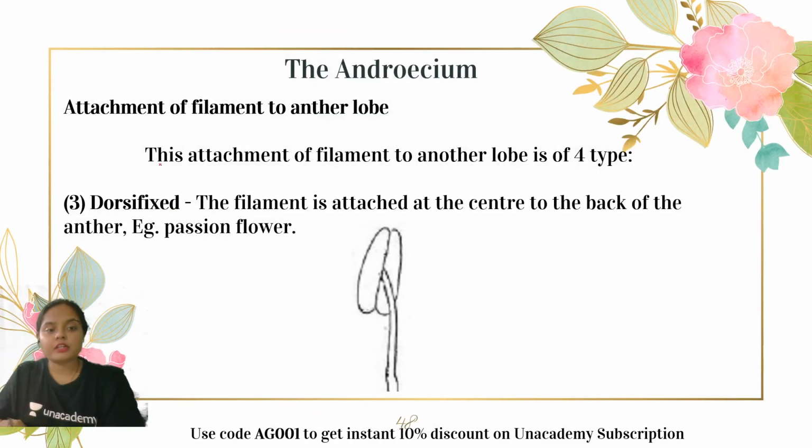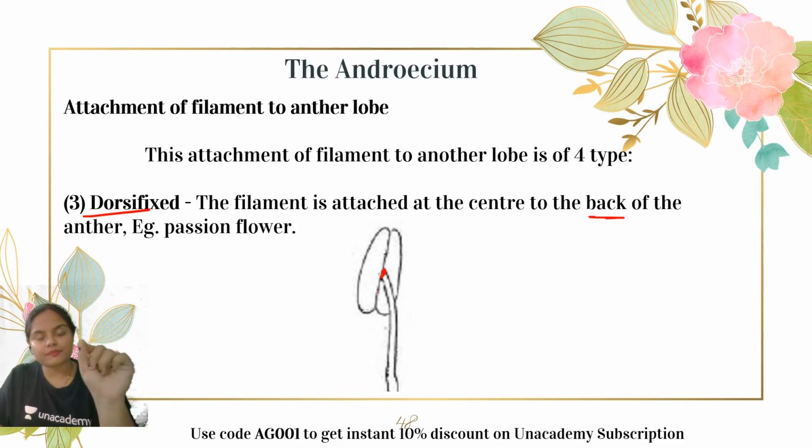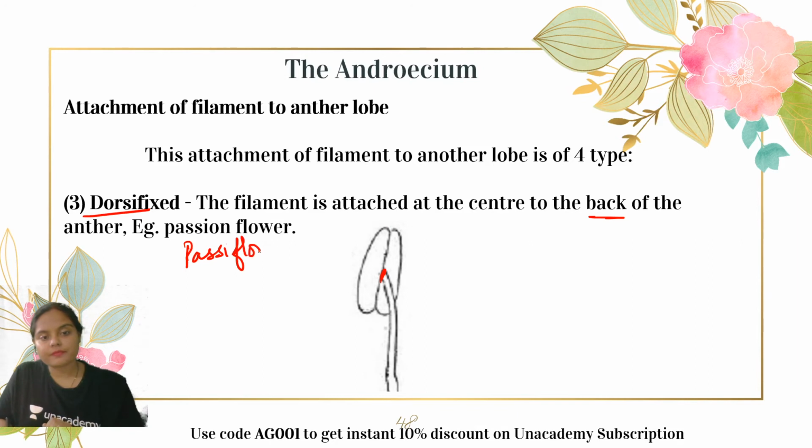Moving ahead, dorsifixed. What does it mean? The filament is attached at the center, at the back side, at the dorsal side. That means at the back side, the filament is attached with the help of a point in the center. It is found in the case of Passiflora, also known as passion flower. So dorsifixed anther is found in Passiflora.